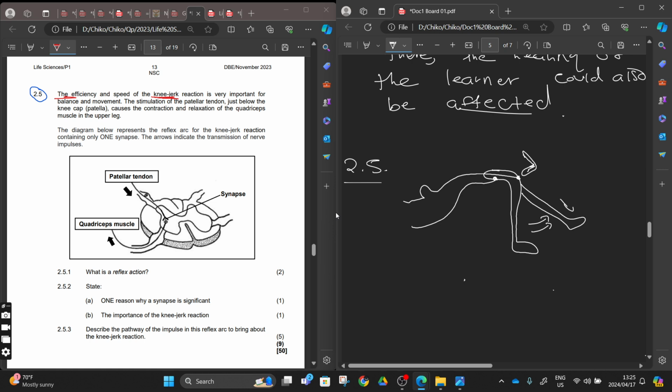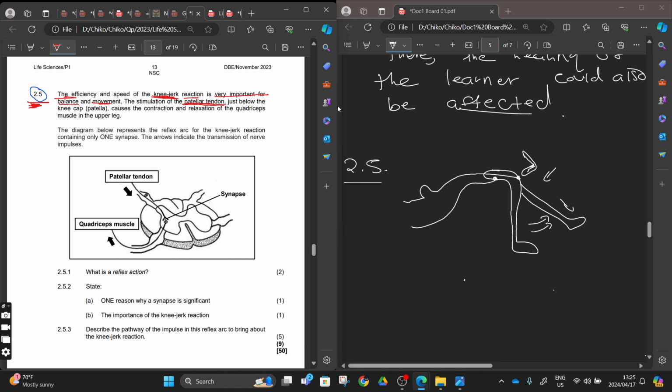We didn't talk about this, but they can also bring examples like this, right? Hence I also chose to do this question here. The efficiency and the speed of a knee jerk response, reaction, is very important for balance and movement, right? And then the stimulation of the patella tendon, these are